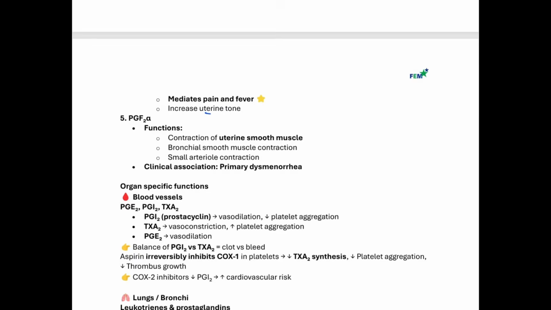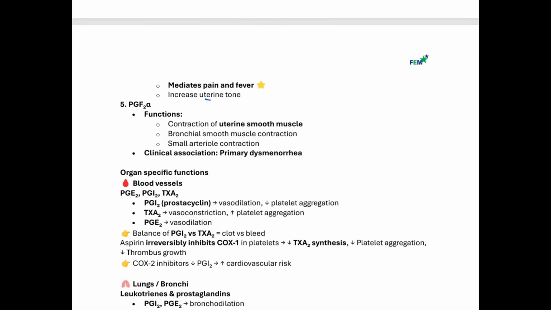Next one there is prostaglandin F2 alpha. So this could cause contraction of the uterine smooth muscle. It could cause bronchial smooth muscle contraction, so that means it could increase the risk for asthma. And it could cause small arterial contraction. And like I mentioned earlier, it is very important in primary dysmenorrhea. So if you see a question on dysmenorrhea and they ask you which of these chemical mediators is implicated in it, your answer is going to be prostaglandin F2 alpha.